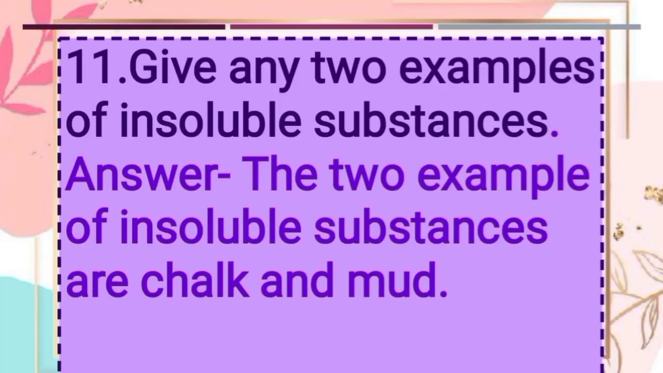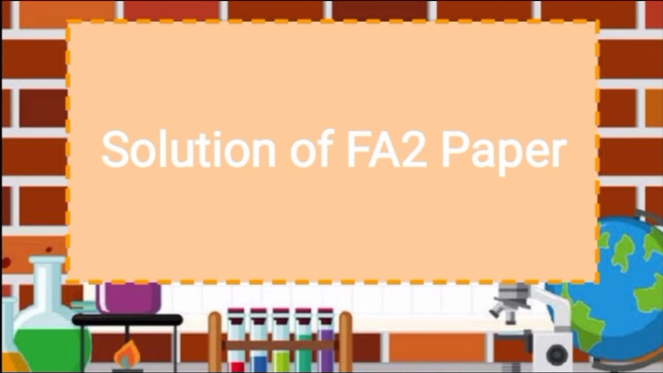Now last question. Give any two examples of insoluble substances. Insoluble substances means those substances that do not dissolve completely, like chalk and mud. So chalk and mud are examples of insoluble substances.